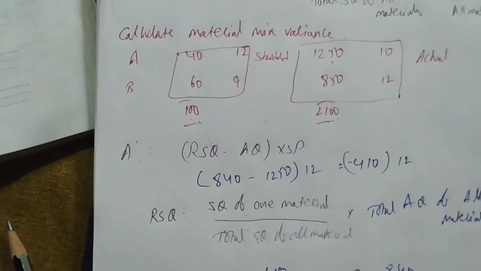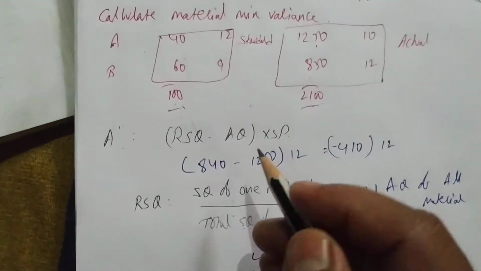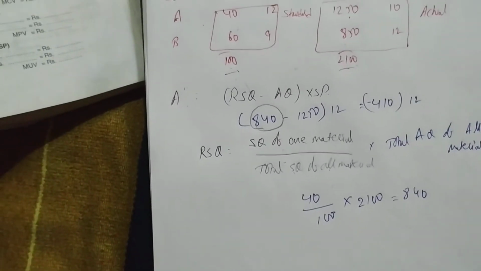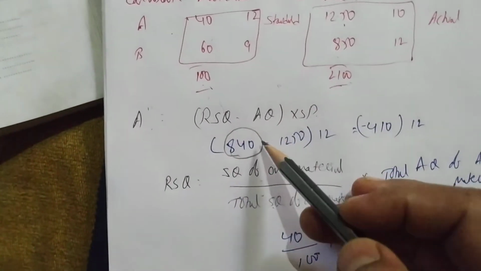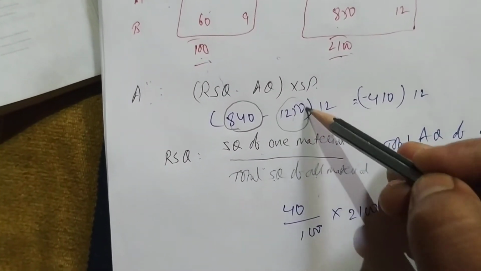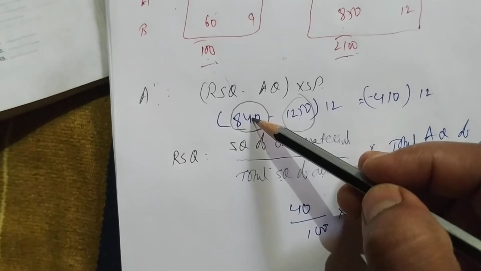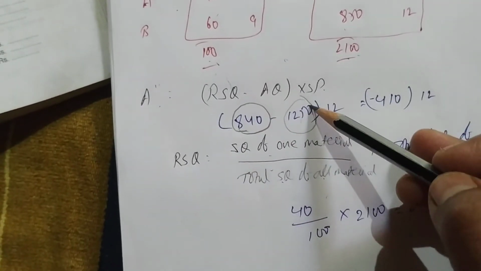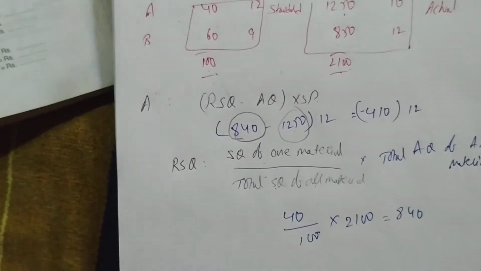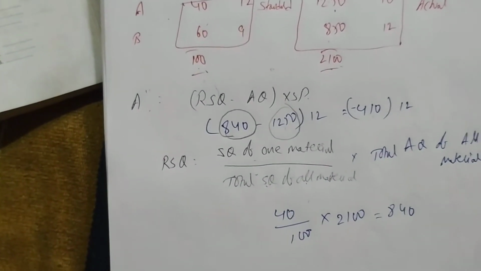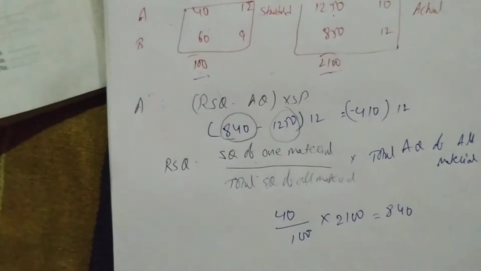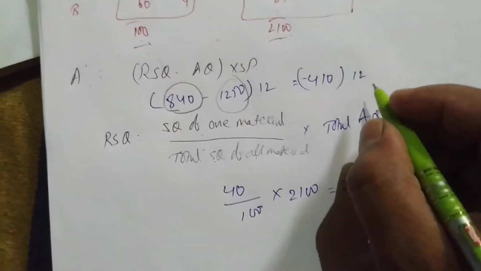Okay, now concentrate, here I'll explain. The company is saying to use 840 quantity to make products, but they actually used 1250. The laborer has used more, how much more? Minus 410. So this will be a loss to the company. So minus 410 into 12. 410 into 12, so 4920 is the actual loss to the company.